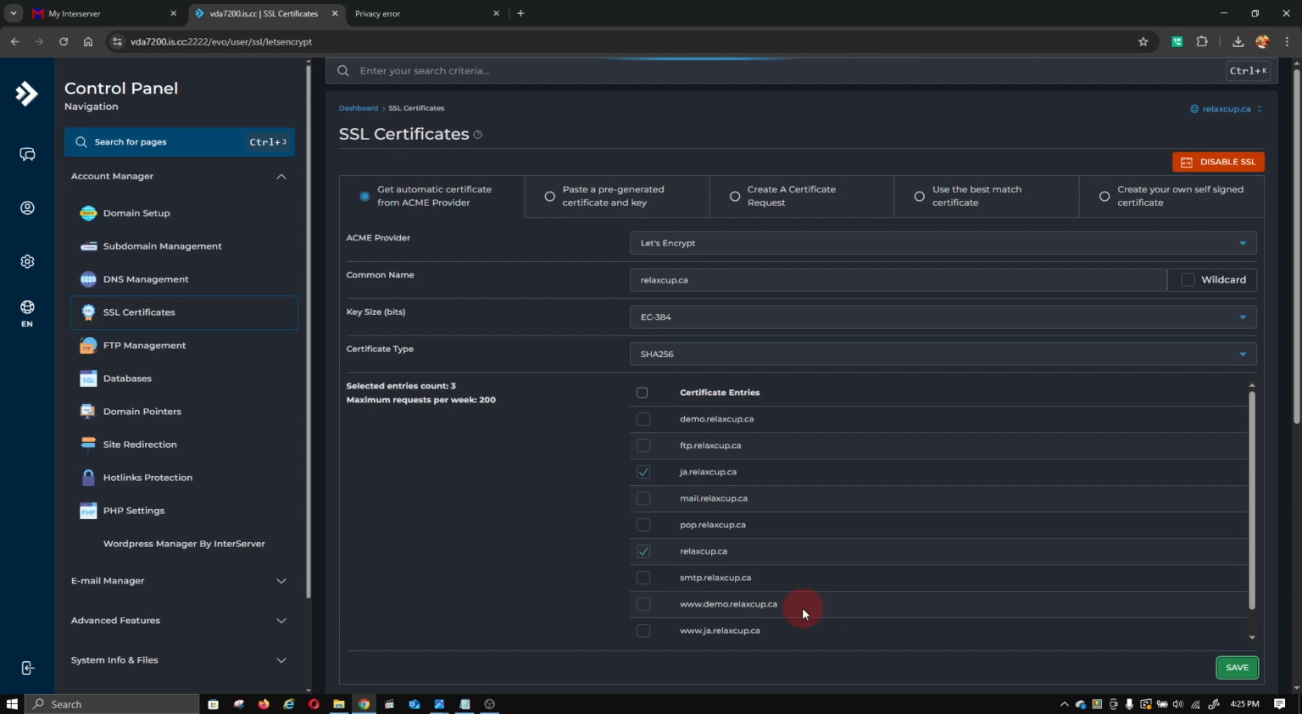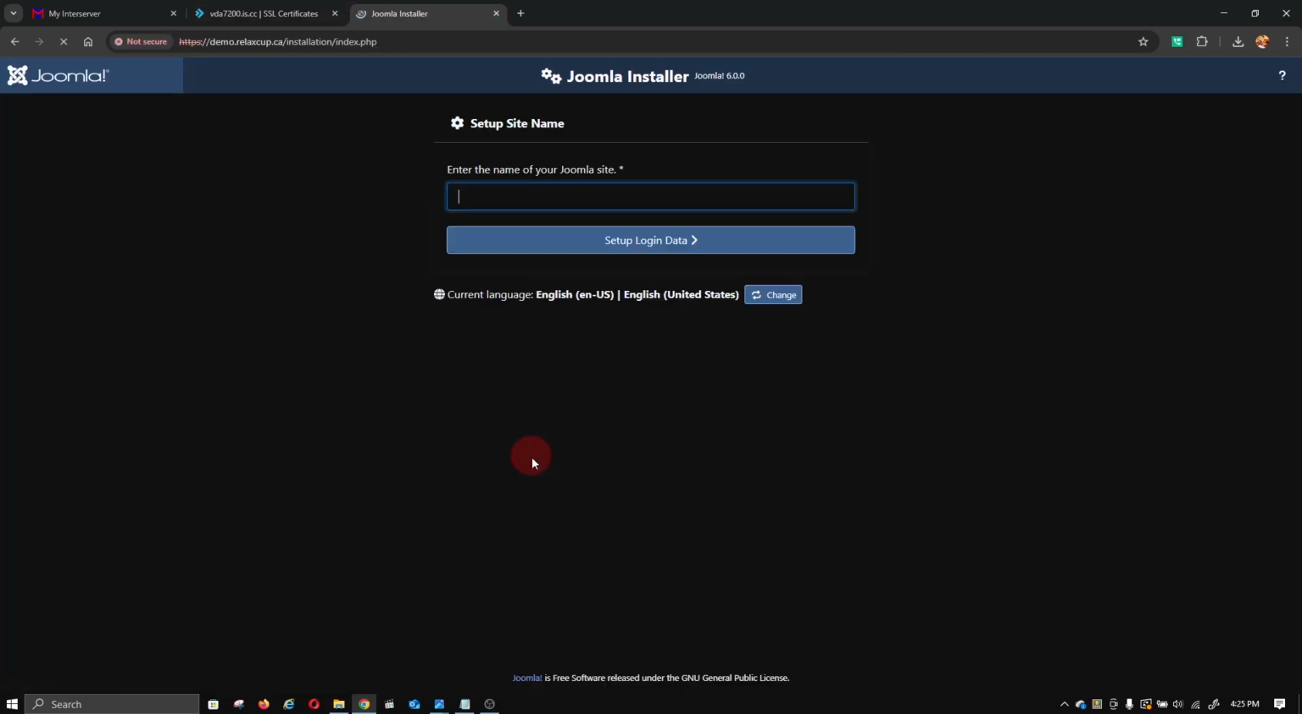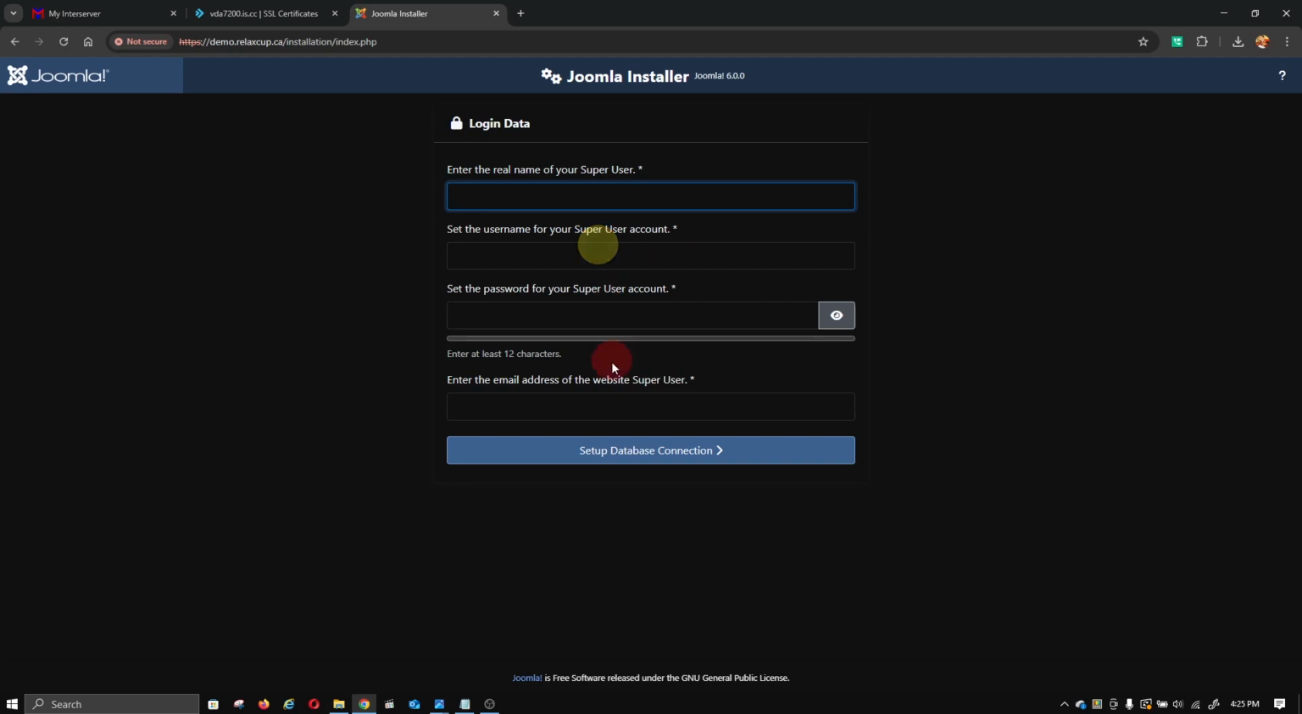It takes a couple of hours to activate. So let's keep working on this one. So I can go in advance and continue to proceed. So this is the main website of Joomla.com. It says to enter the name of the Joomla site. So let's say I can click here a demo test website. So start login data.